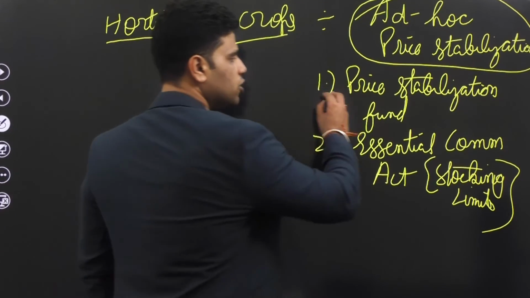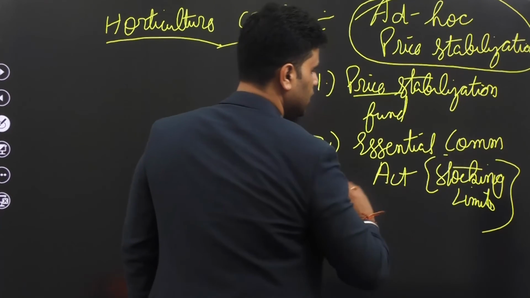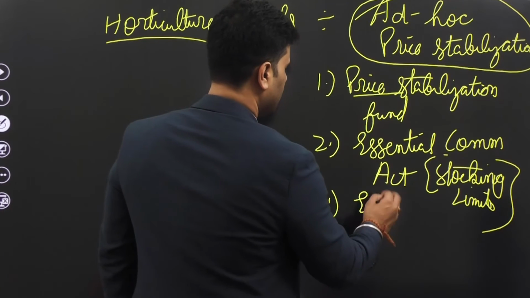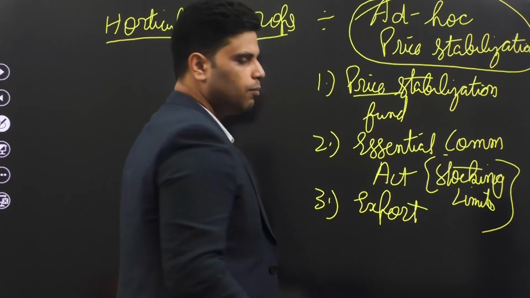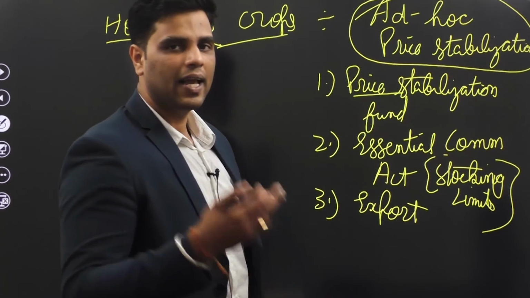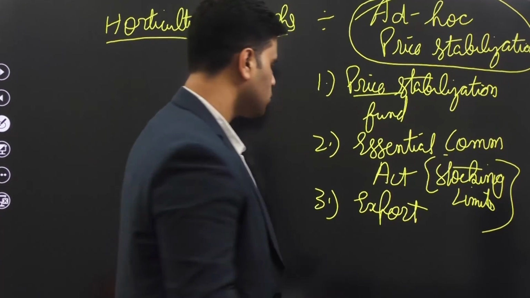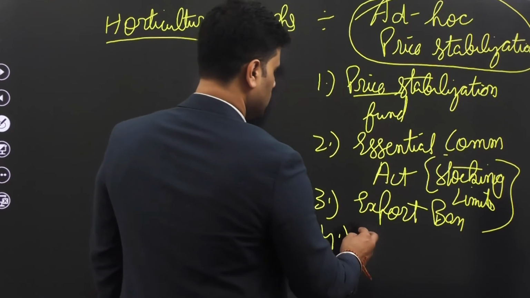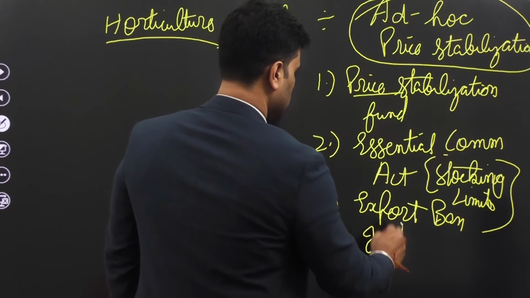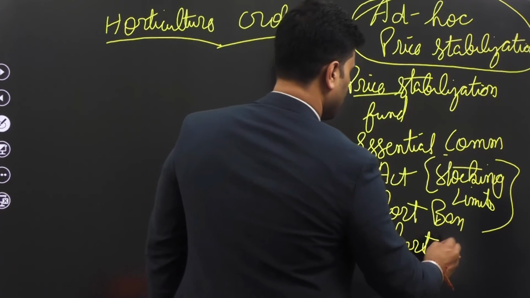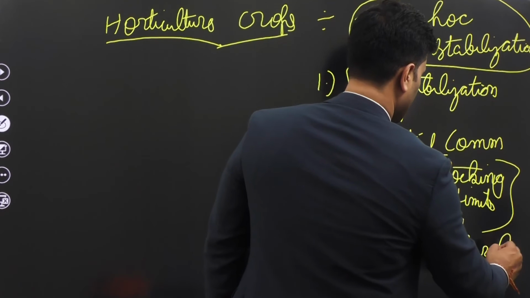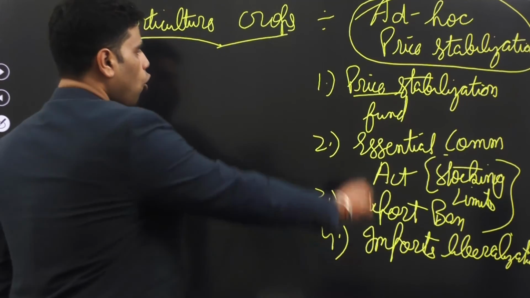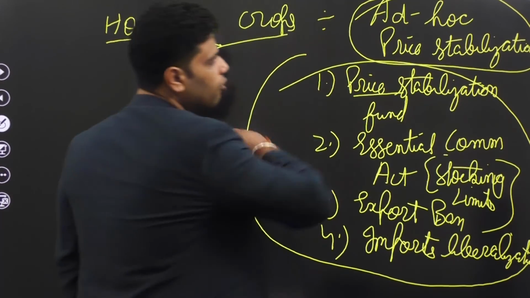So government uses price stabilization fund, government uses Essential Commodities Act, then government puts export ban, so that most of the onions produced in India remain in India, hence supply in India would be high and onion prices would be low. Export ban, then government import liberalization and all that stuff. But all these steps are taken by the government in an ad hoc fashion.